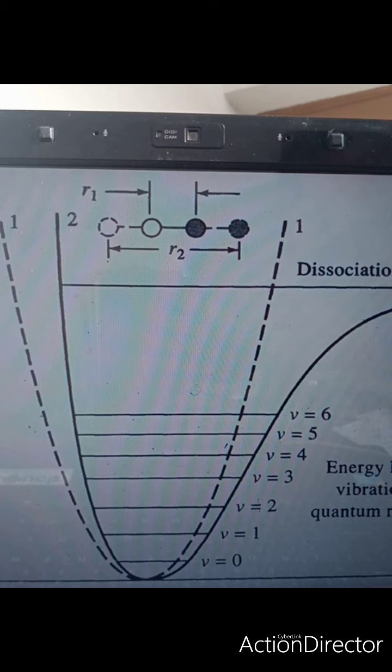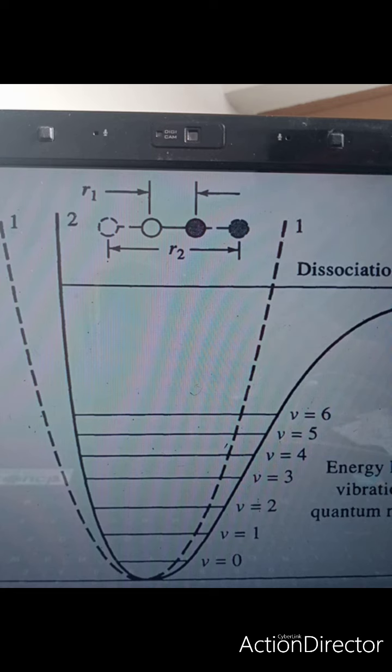The vibrational forces will be greater, since when you are stretching it there will be an increased electronic cloud, and when you release the stretch, the electronic cloud decreases as the atoms move away from each other. That process will make the bond weaker.